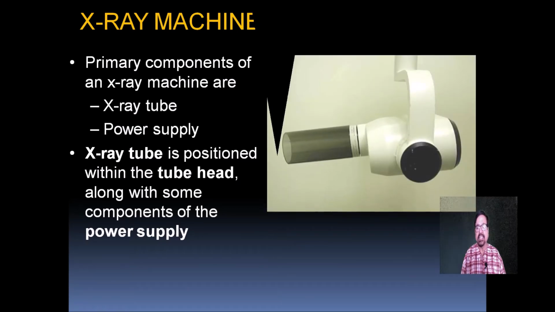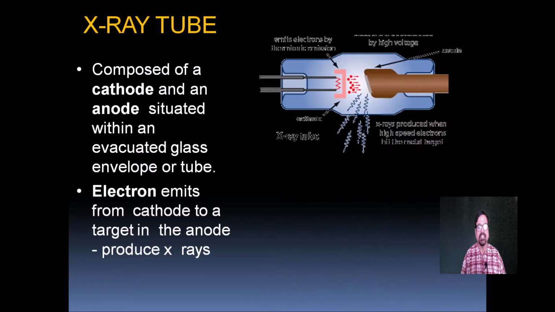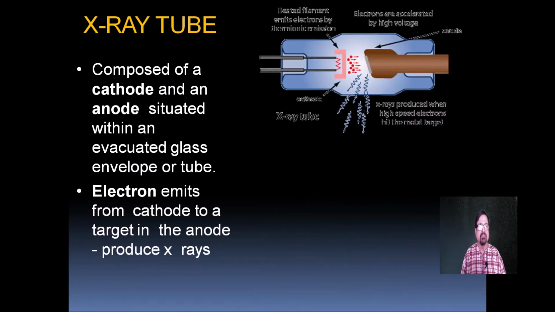Now this is the X-ray tube. There are different types of X-ray tubes which we are going to see in a subsequent lecture. Now, what is an X-ray tube? An X-ray tube is composed of a cathode and anode situated within an evacuated glass envelope or tube.